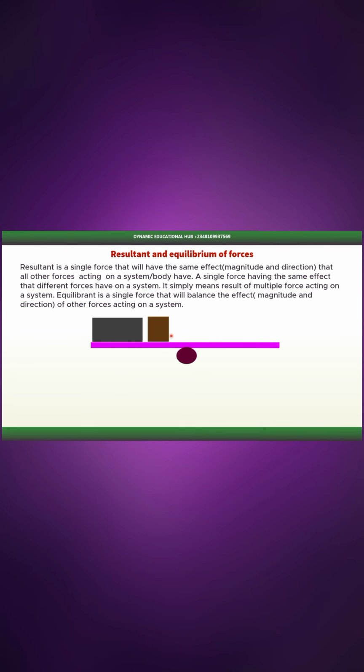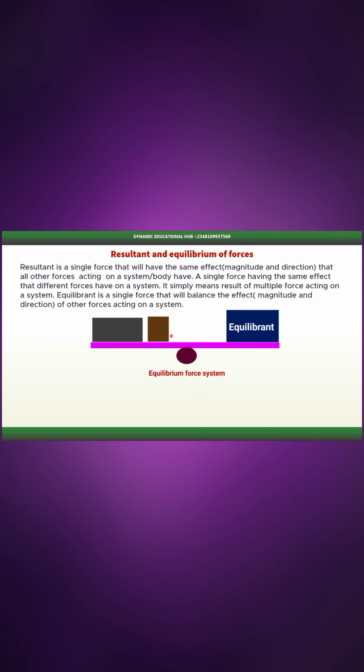So this multiple force can push or pull or rotate this object. Now in order to counterbalance the rotation, you need to add a force to prevent rotation to make this object stable. So a single force that will now stabilize the effect of all other forces is now known as equilibrant.